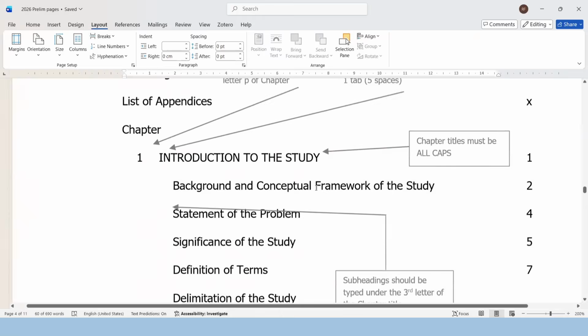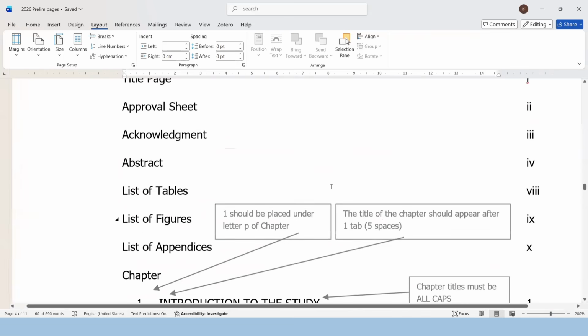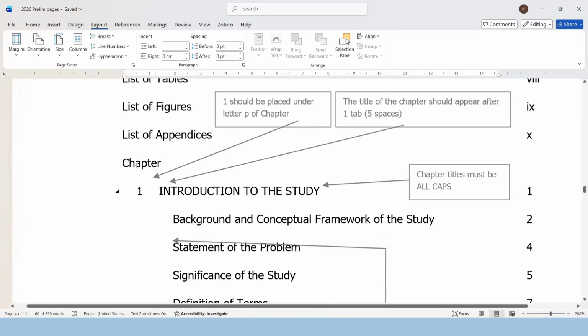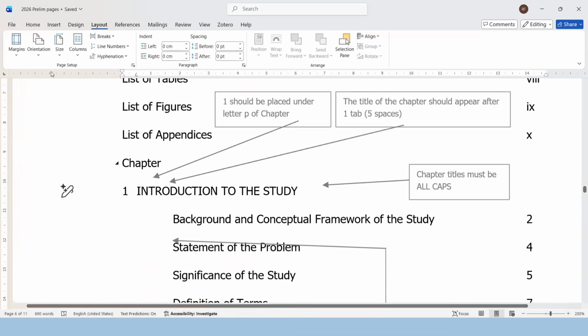Okay, so we just simply have to list down all the parts for the table of contents, including the preliminary parts. But this is interesting. We include the word chapter here, and then the number one should be placed under the letter P of chapter. A bit tricky, no?